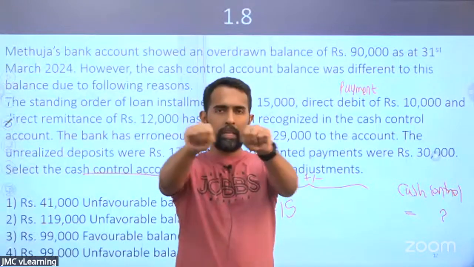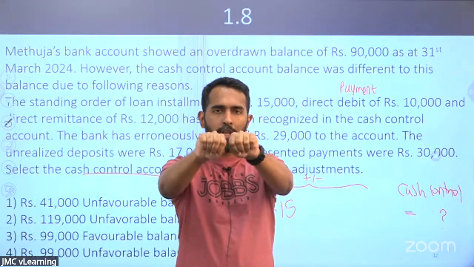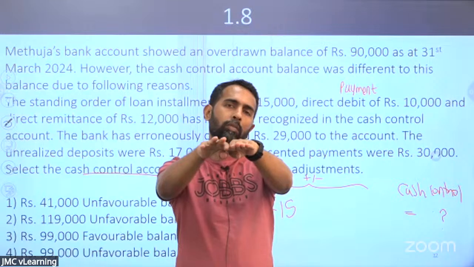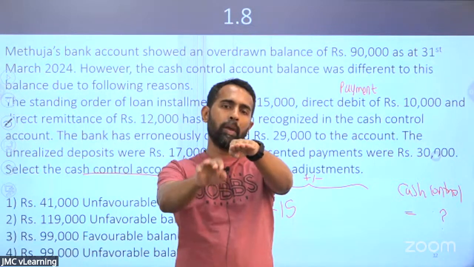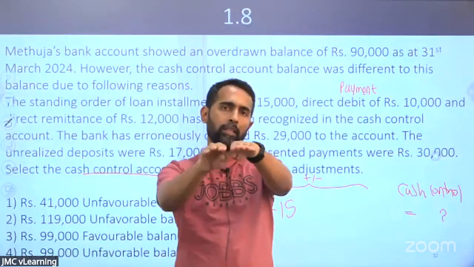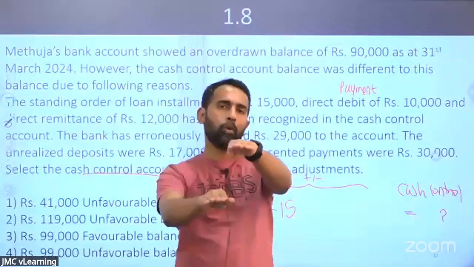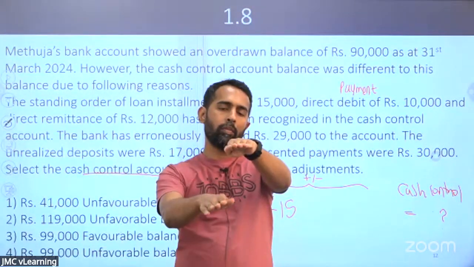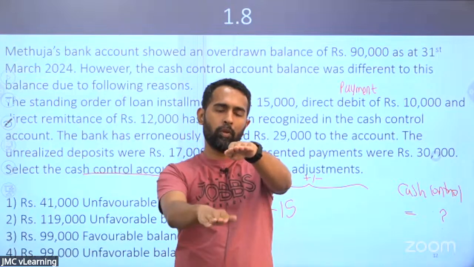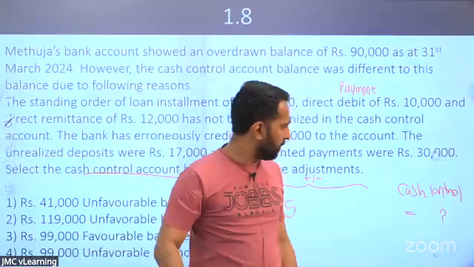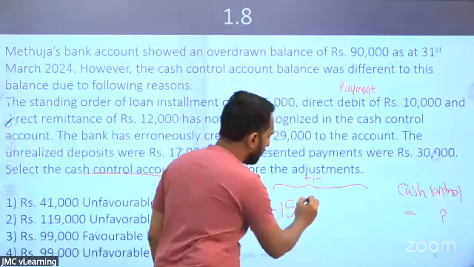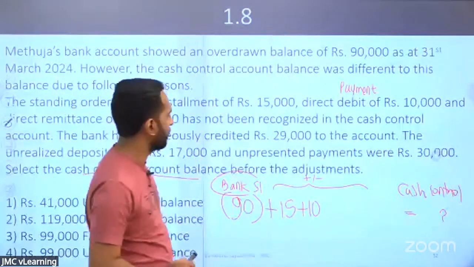Cash book, bank statement, initially equal. Because of the direct debit, the bank balance is lower. The bank has deducted 10,000. From where to where are you going? From the bank to the cash book. Then we need to add that 10.